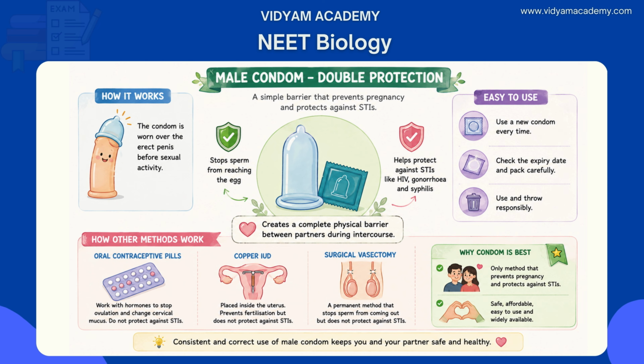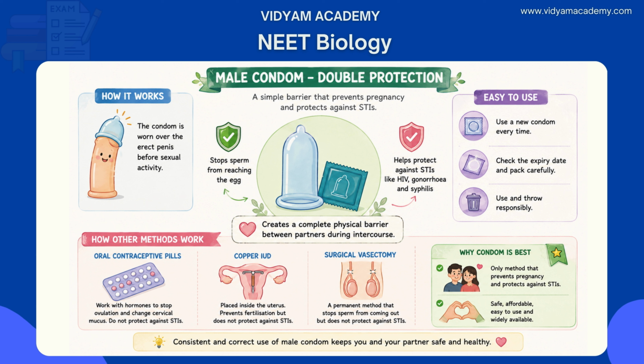Because it creates a complete physical barrier between partners, it's the only widely used contraceptive method that simultaneously prevents pregnancy and protects against sexually transmitted infections, including HIV/AIDS, gonorrhea, and syphilis. Oral contraceptive pills work hormonally. They suppress ovulation and alter cervical mucus but provide no protection against STIs.